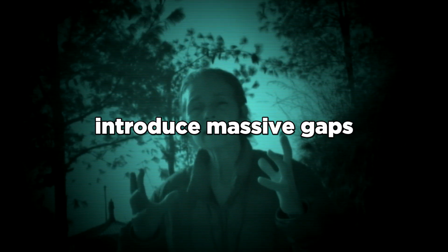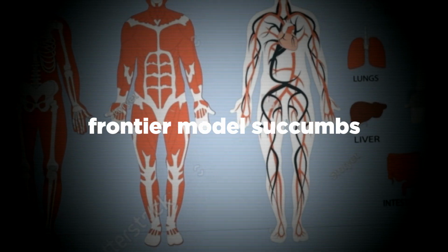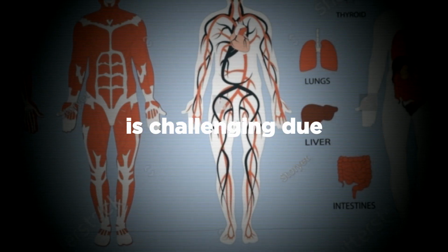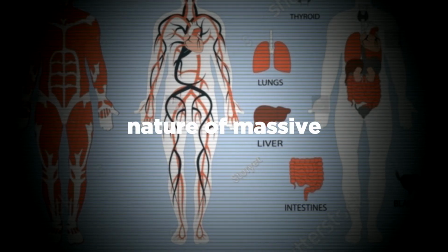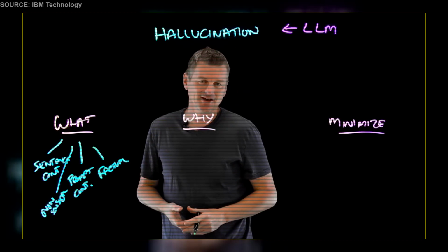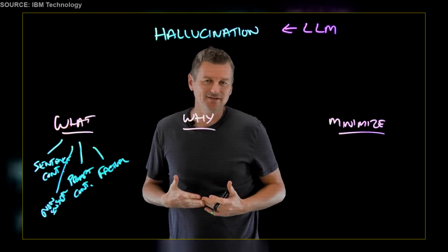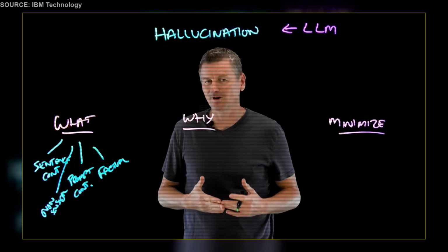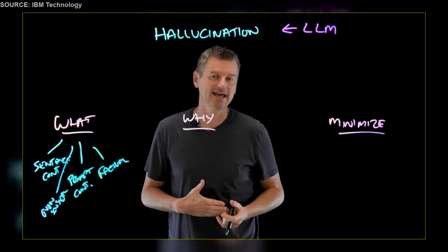Ongoing automated red teaming is required because minor model updates can inadvertently introduce massive gaps in conversational safety. Understanding why a frontier model succumbs to multi-turn steering is challenging due to the opaque nature of massive neural networks. And it's not an easy one to answer because the way that they derive their output is something of a black box, even to the engineers of the LLM itself.